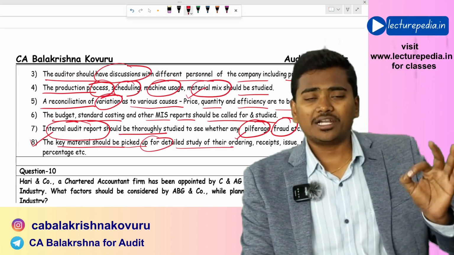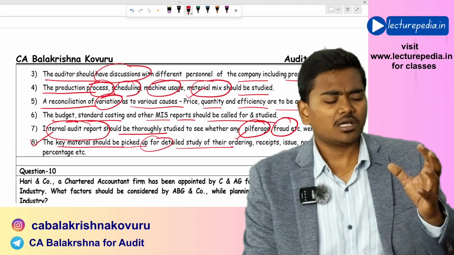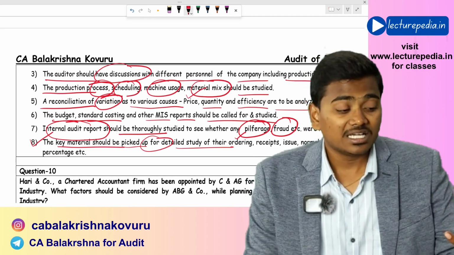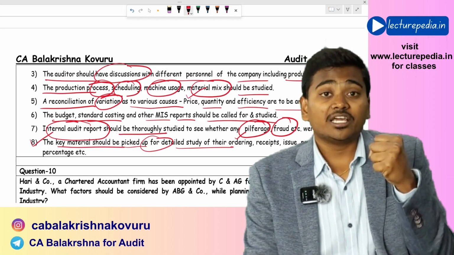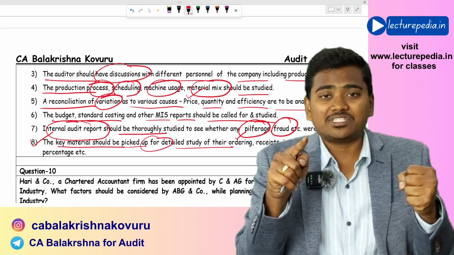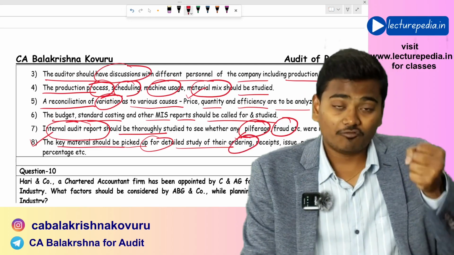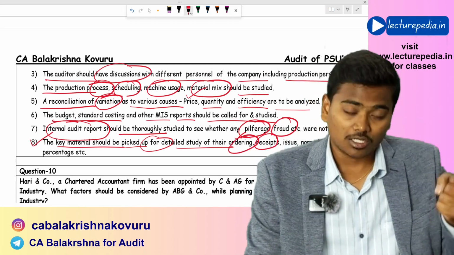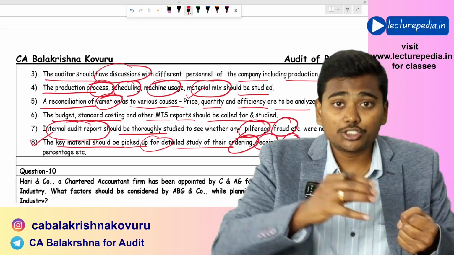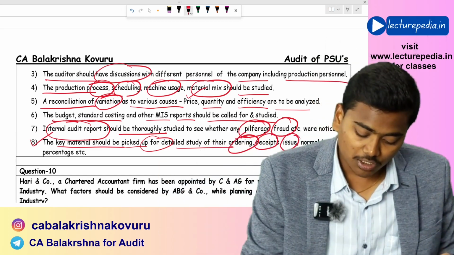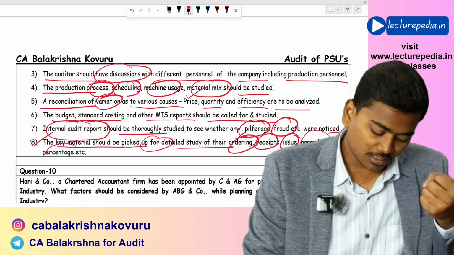The auditor needs to first of all identify the key input material, and with respect to this input material, he needs to study its entire life cycle, that is ordering, from whom it is being ordered, receipts, how it is being received into the factory, and issue, how it is being issued for consumption, and normal loss, yield and percentage.